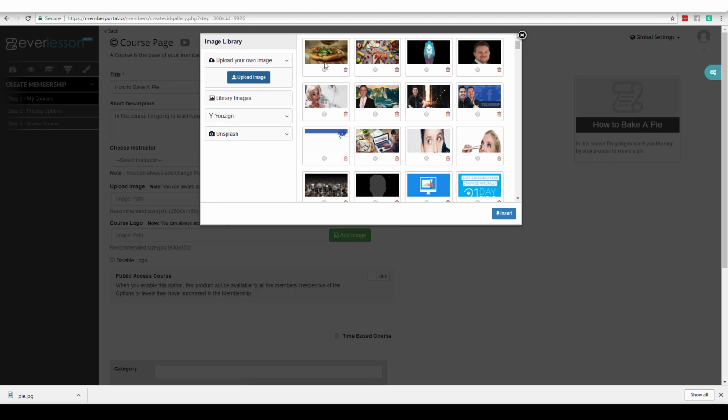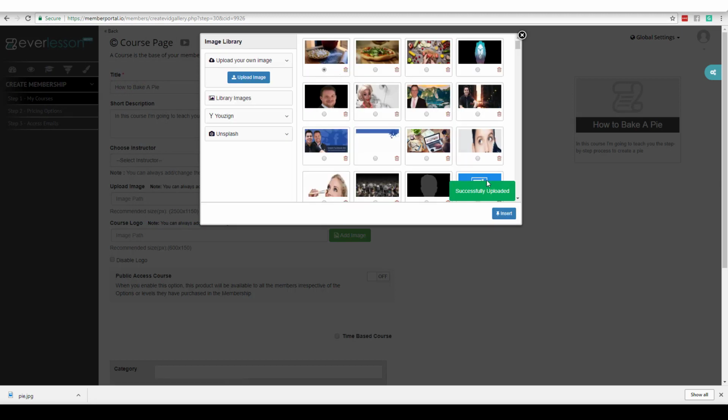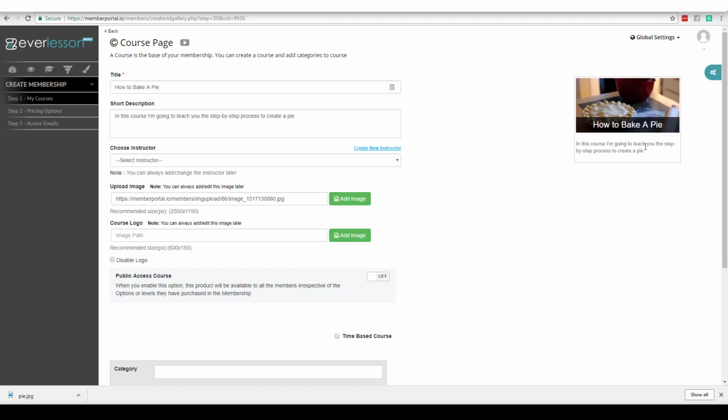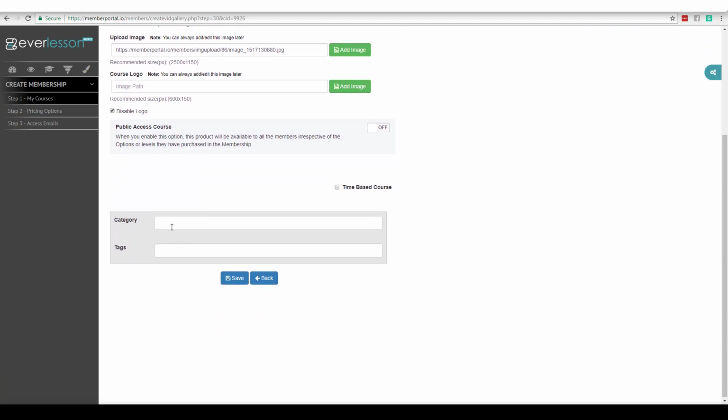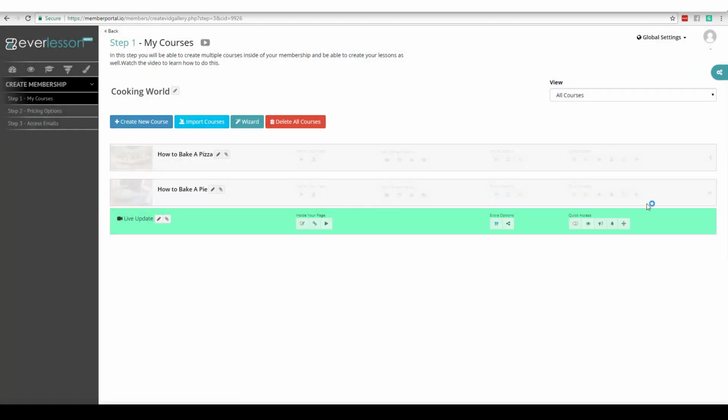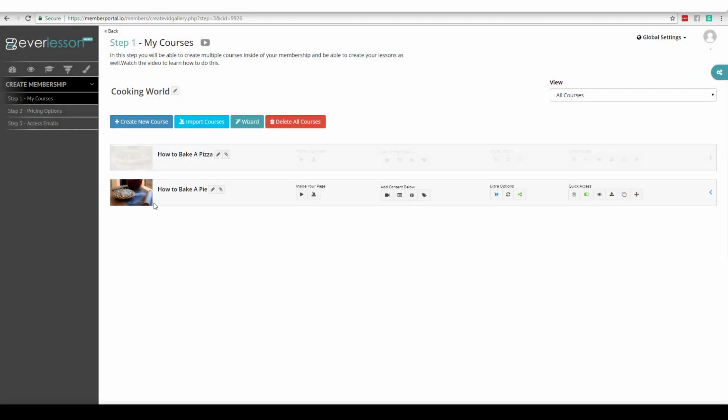And so it's going to go ahead and it's going to put the image inside the library. There it is. I'm going to go ahead and say insert. And now you see we have an image for how to bake our pie. I don't need to worry about the logo. That's fine. All this stuff is kind of advanced. But if you watch the monetization module, then you know what this is. So my category would be cooking, and then my tags would be pie. Pretty simple. You'll get the hang of it. That has to do with monetization. Then we're going to go ahead and click on the save button. Now what we did was we just created our course called How to Bake a Pie.